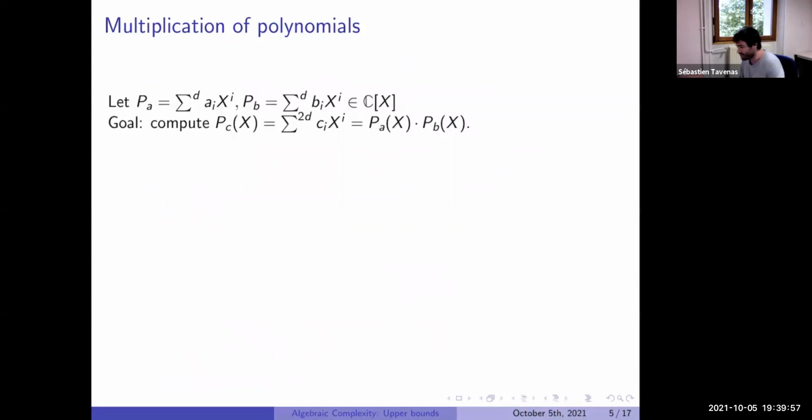Okay. So after what I said before, I will focus mainly on the multiplication of some objects. And something usual here is we are working with polynomials. What can we do if we want to multiply some polynomials? So if we want to multiply two polynomials, what do we want to do? We have two polynomials, P_A and P_B, one polynomial of degree d, another polynomial also of degree d. And we want to compute P_C, which will be the product of P_A times P_B. We stay in the univariate case.